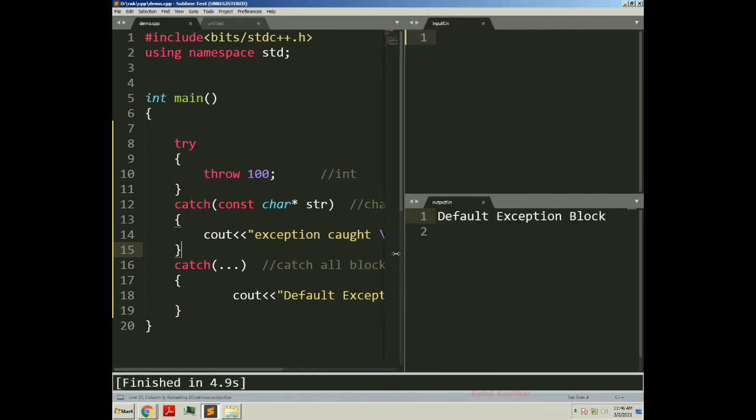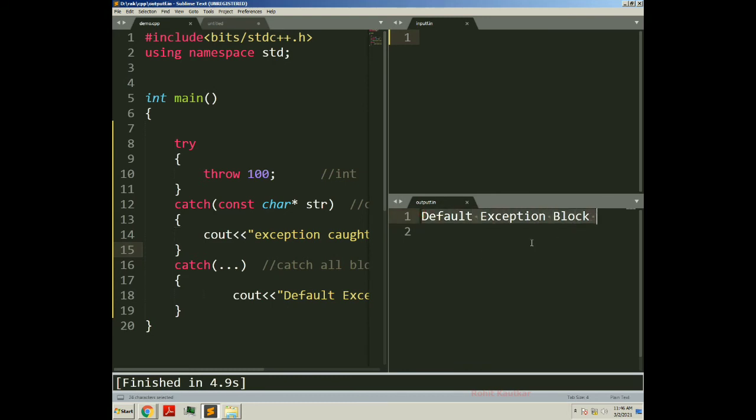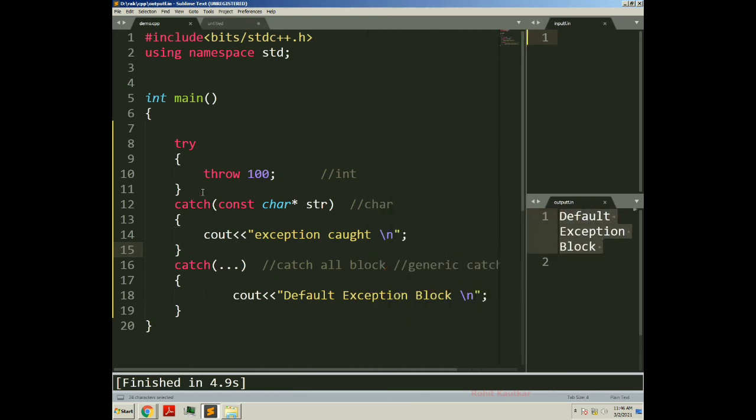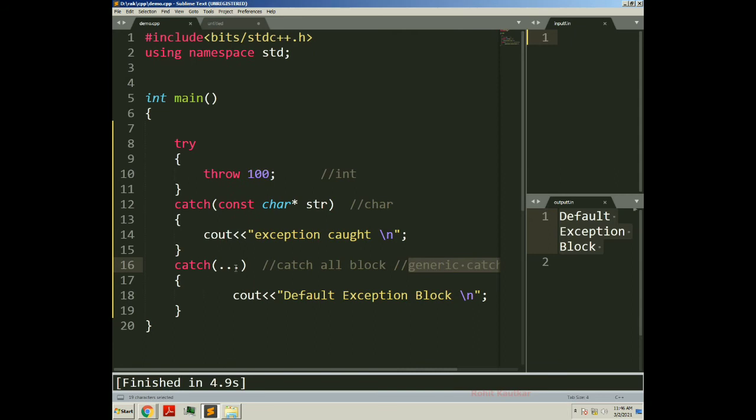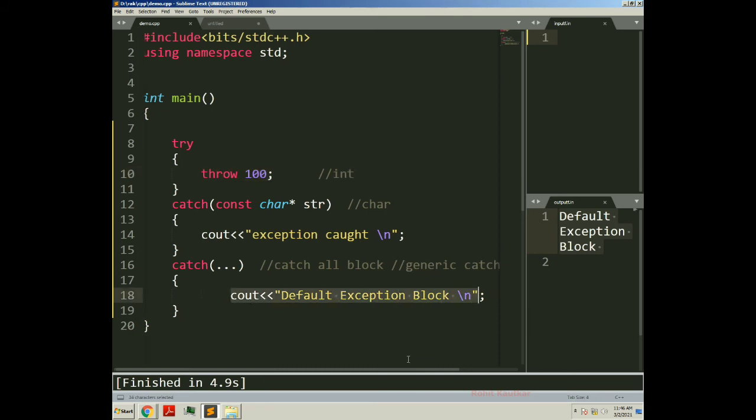Here you can see the output: default exception block, meaning the control has entered within this catch-all block. Whenever this throw statement is encountered, the control comes outside of the try block and starts searching for an integer type of catch block. Here this is a character type of catch block, so it comes to the next catch block. It found this catch-all block or generic catch block, and as it has the ability to catch all kinds of exceptions, the thrown integer exception is caught here.